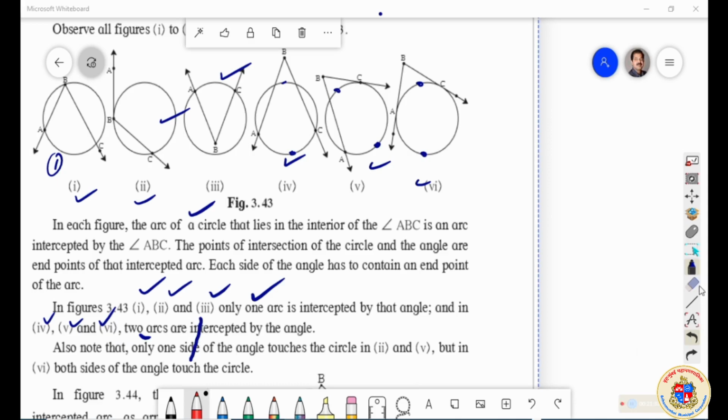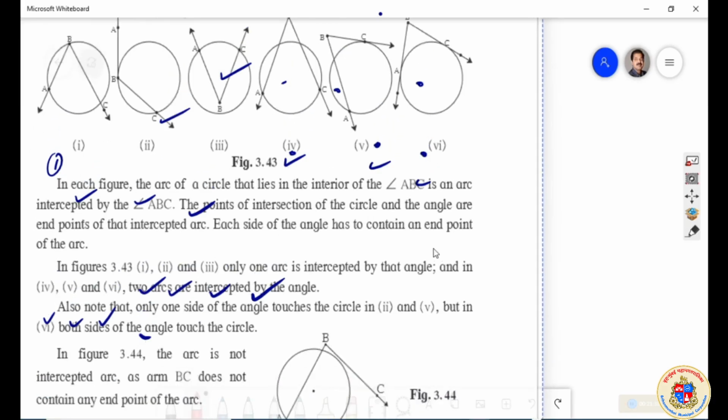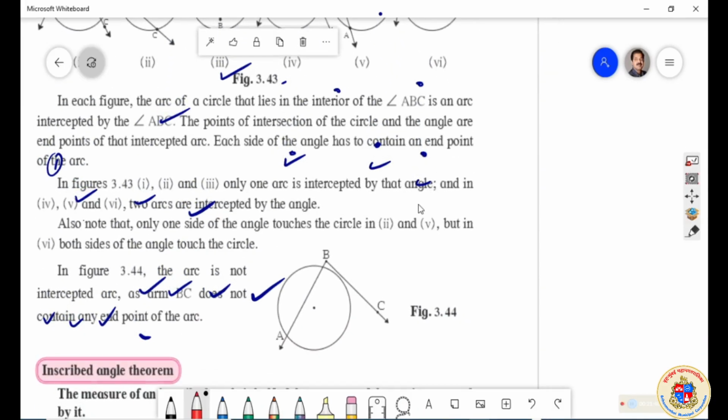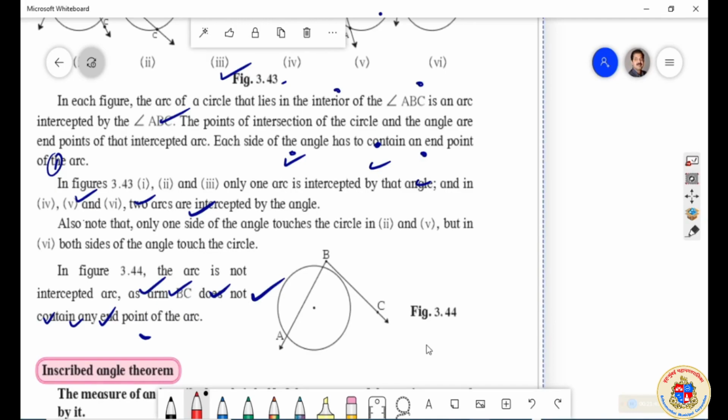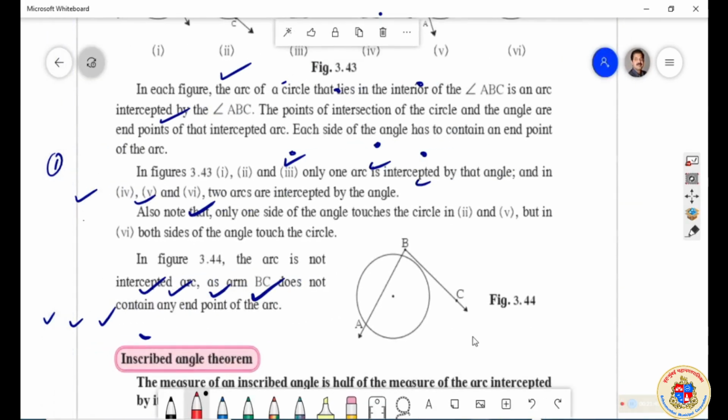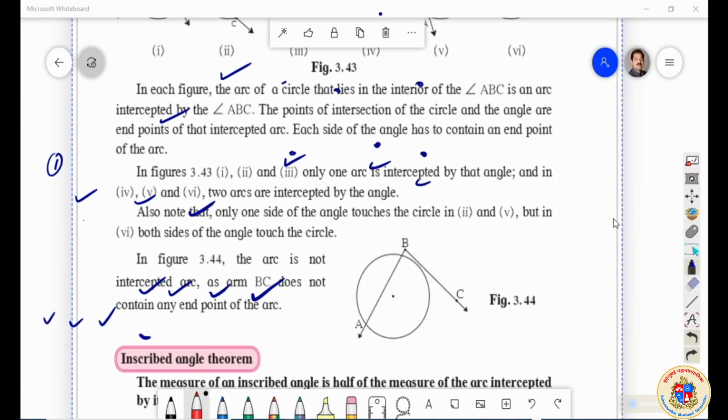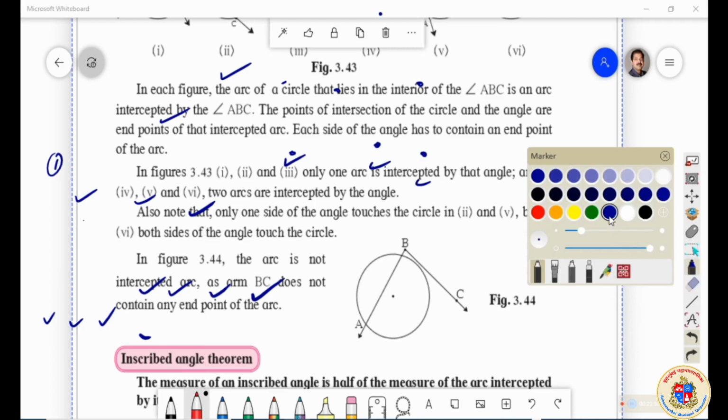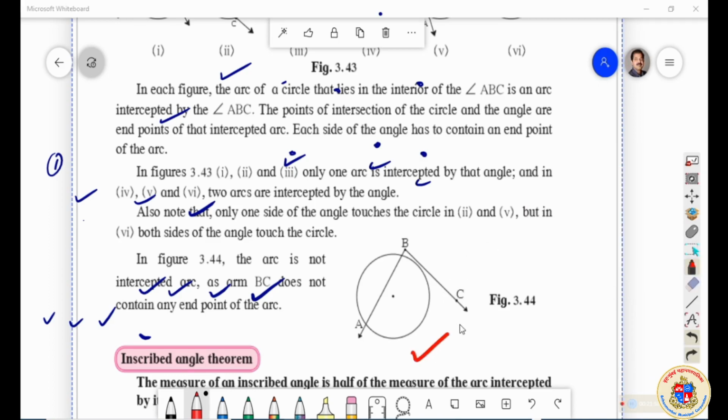Then we found that in the case of the sixth case, here in this diagram, look at this. What is written here?